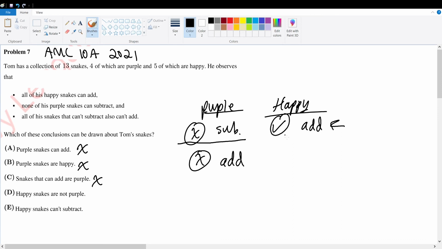Happy snakes are not purple. Well, happy snakes can add, and purple snakes cannot add. So therefore, happy snakes are not purple checks out for now. Let's see if E checks out as well.